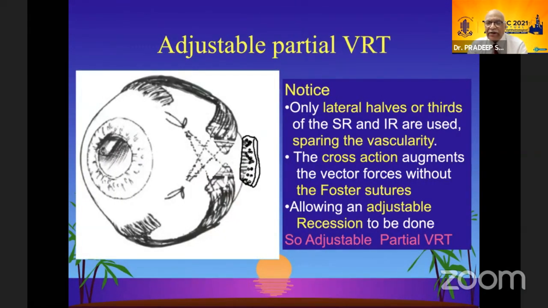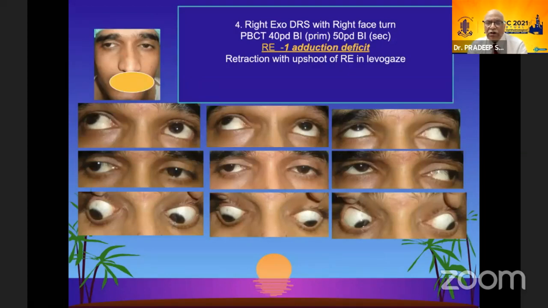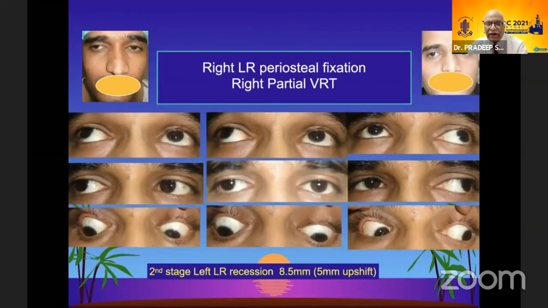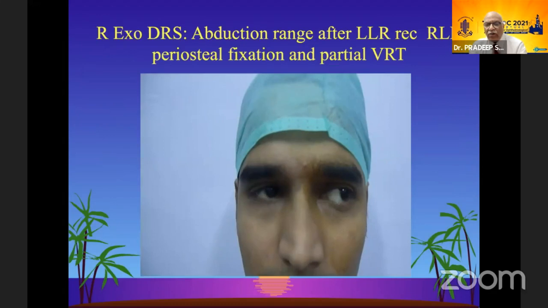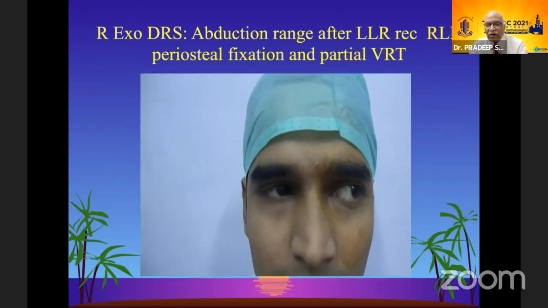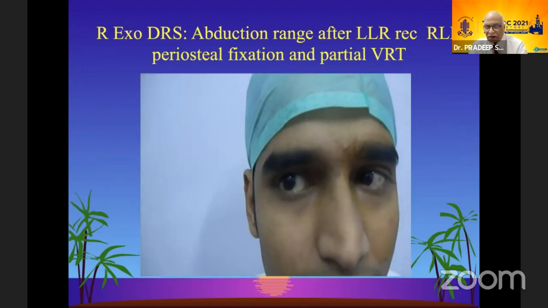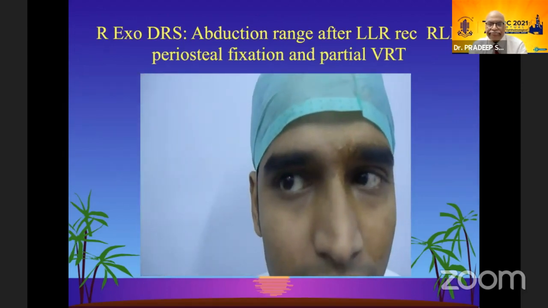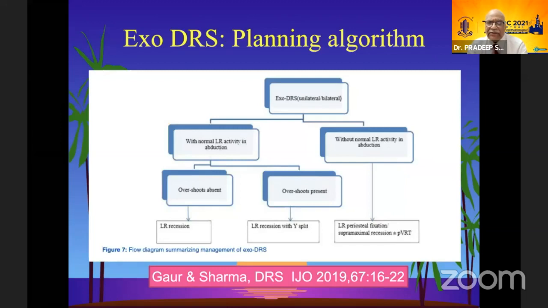Adjustable partial VRT can be done to give more controlled abduction improvement, and this video shows you how much improvement can be there in the right eye which was involved. The abduction is restored in spite of the periosteal fixation of the LR. This is a planning algorithm for EXO-DRS cases, which again you can find in IJO.